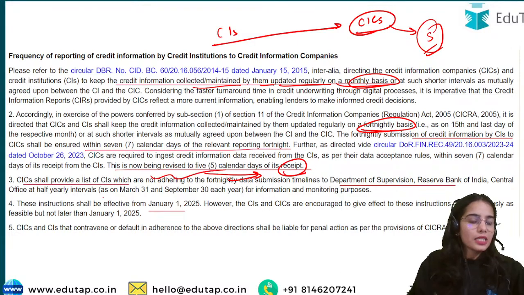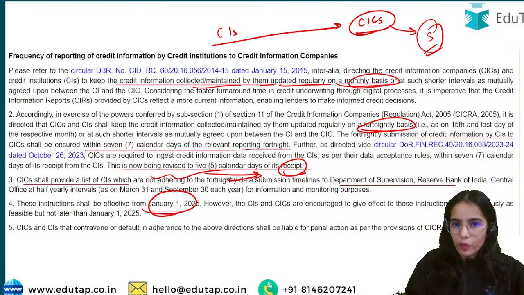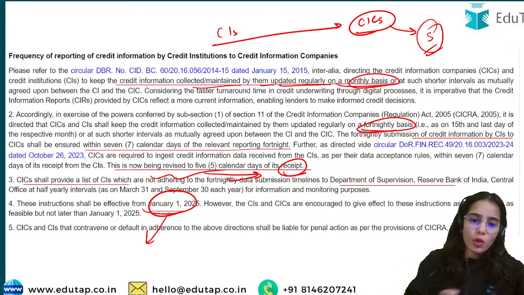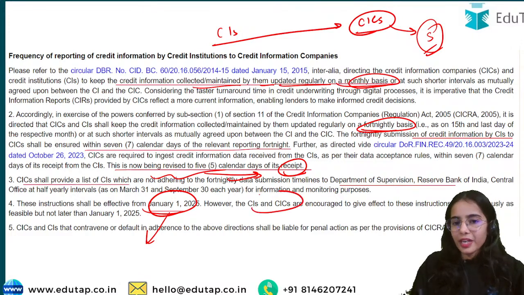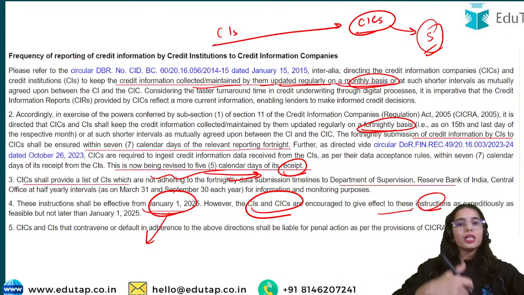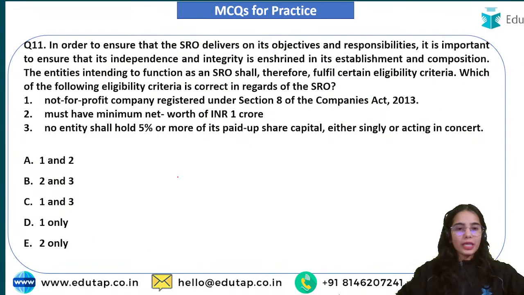Any confusion? These instructions shall be effective from January 1, 2025, but the RBI has requested that if you are able to do so before this period, you should start the practice earlier also. The credit institutions and credit information companies are encouraged to give effect to these instructions prior to that date, and the submission timelines will be reviewed by the Department of Supervision of the Reserve Bank of India, to check whether the institutions are following the timeline or not. Okay, now coming to the next question.